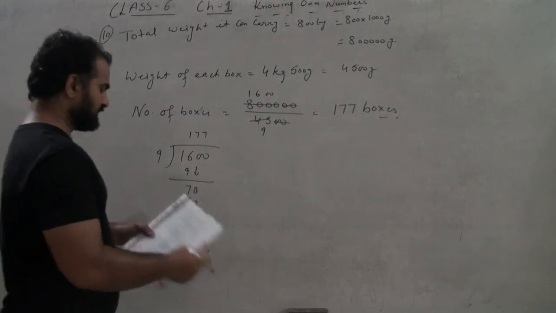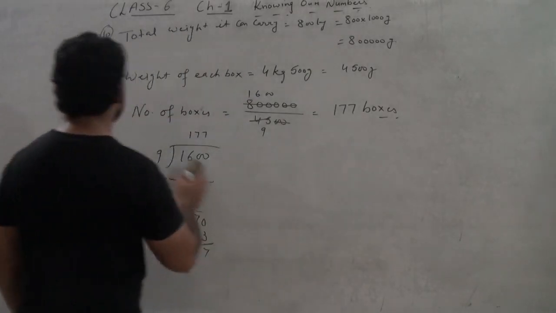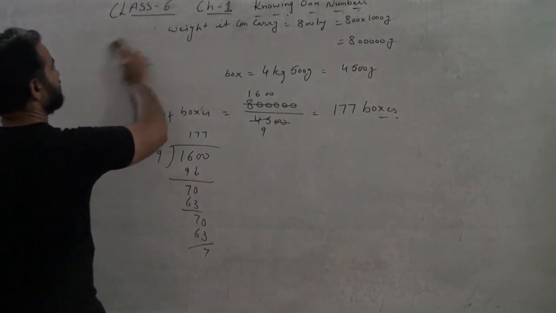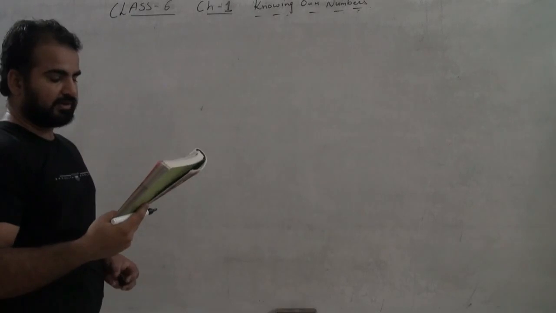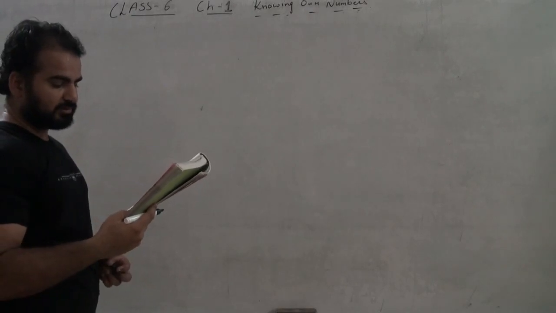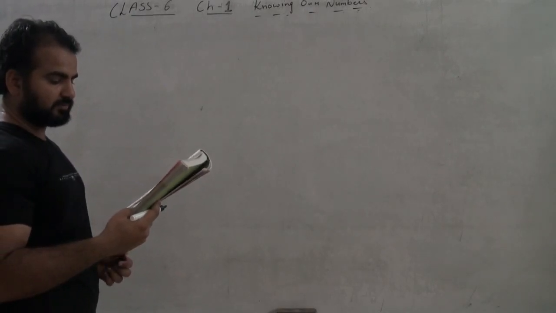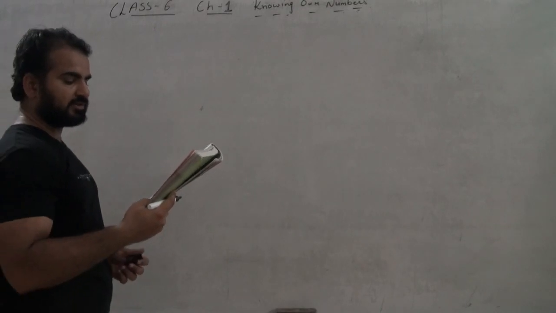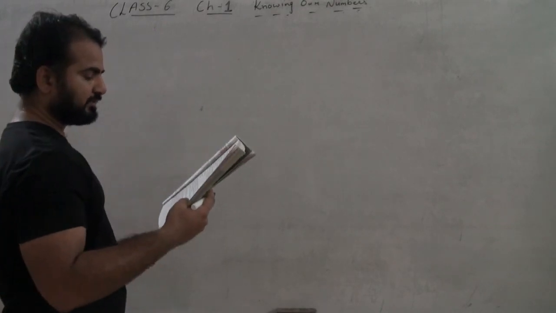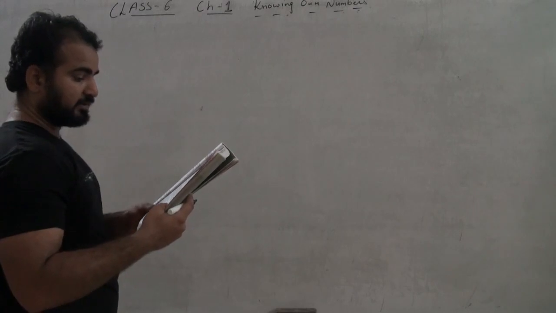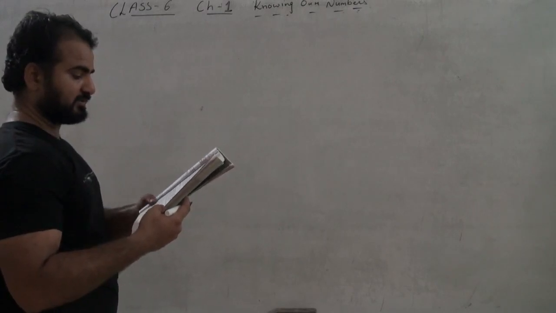Okay, next is question number 11. The distance between the school and the house of a student is 1 kilometer 875 meter. Every day she walks both ways. Find the total distance covered by her in 6 days.